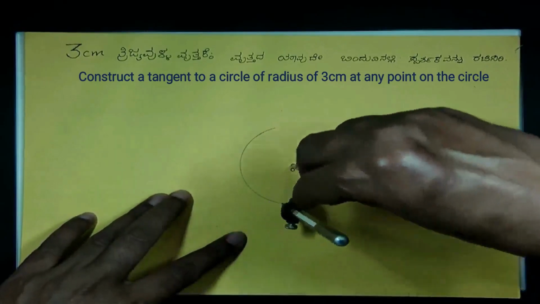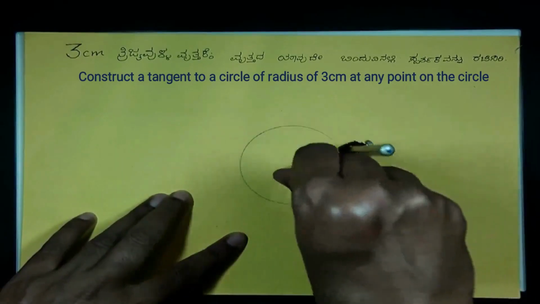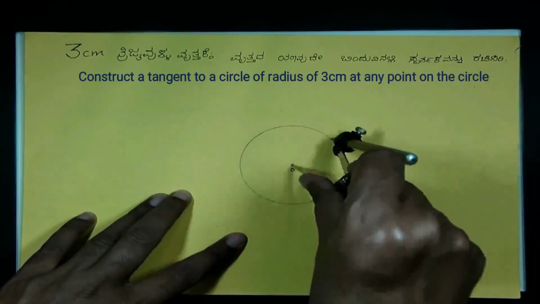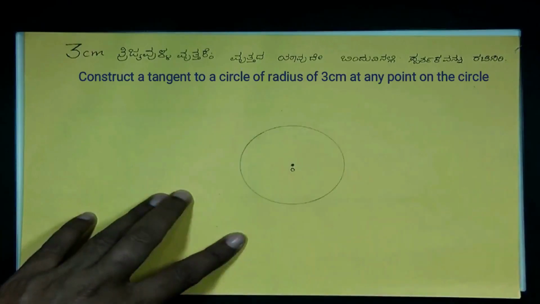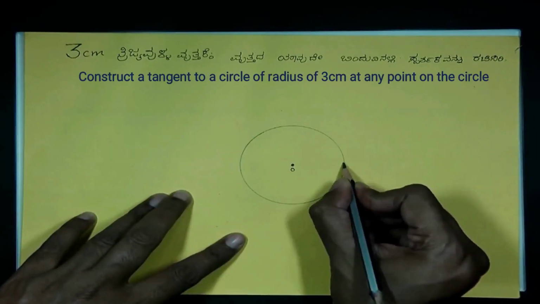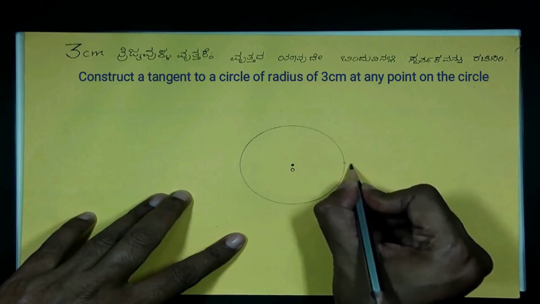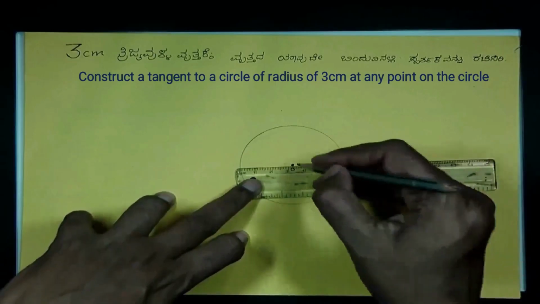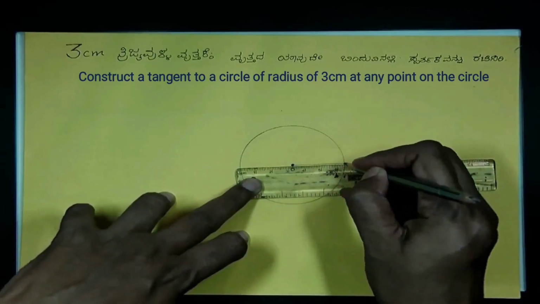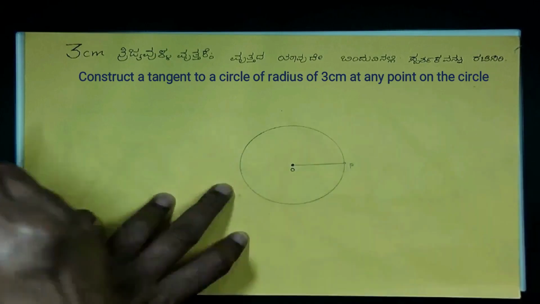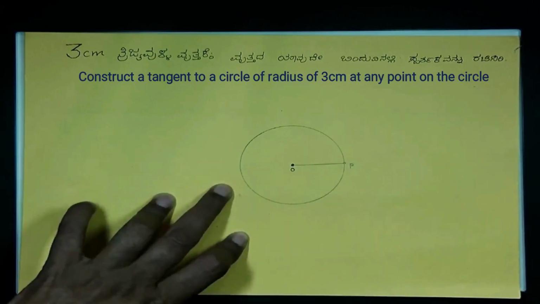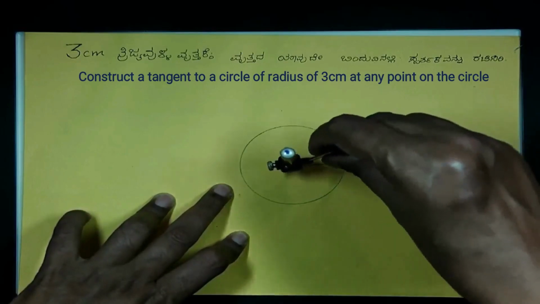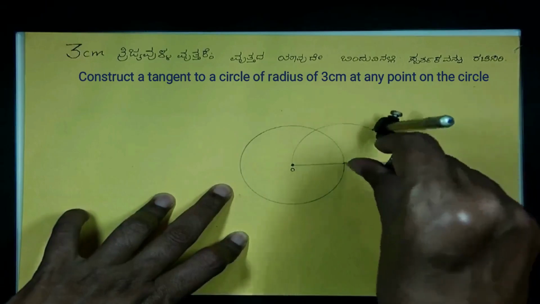Now, I am going to mark a point P on the circle. We know it is very convenient to construct on the right side of us. So, I am marking the point P on the right side to me. Now, join O and P. OP is the radius of the circle O. With center P and taking the same radius, that means 3 cm, I am going to draw a semicircle. This semicircle intersects the circle of radius 3 cm at point X.